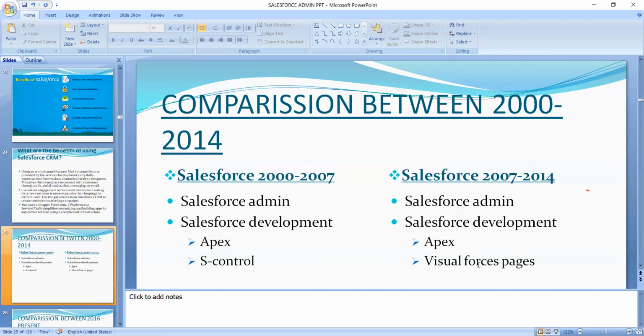If you know HTML, you can use Visualforce also. Visualforce pages are also a technology. If you know HTML very well, you can use Visualforce. For Apex programming, if you have basic knowledge of C and Java, you can easily use Apex programming here. Compared to Java, it is only a little bit different; there is not much difference, only the functions and functionalities will differ.